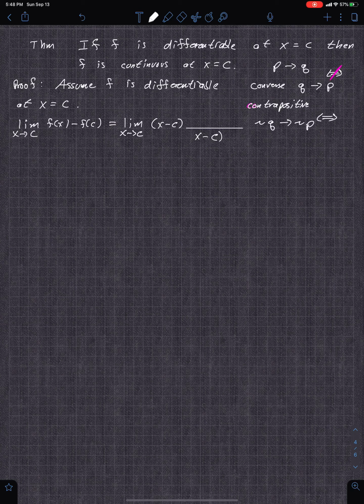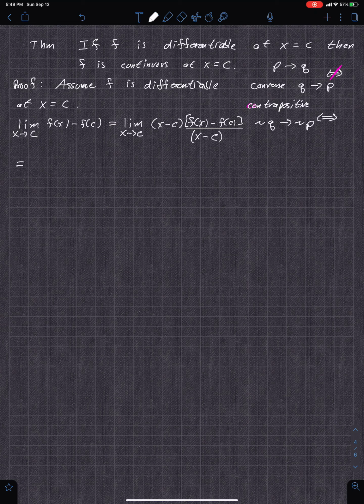Okay, so I just multiplied by 1. You're never actually getting to c, so you can do that. So you don't have to worry about that. And then f of x minus f of c, and that equals, now what you have is two separate products. So the limit of the product is the product of the limits.